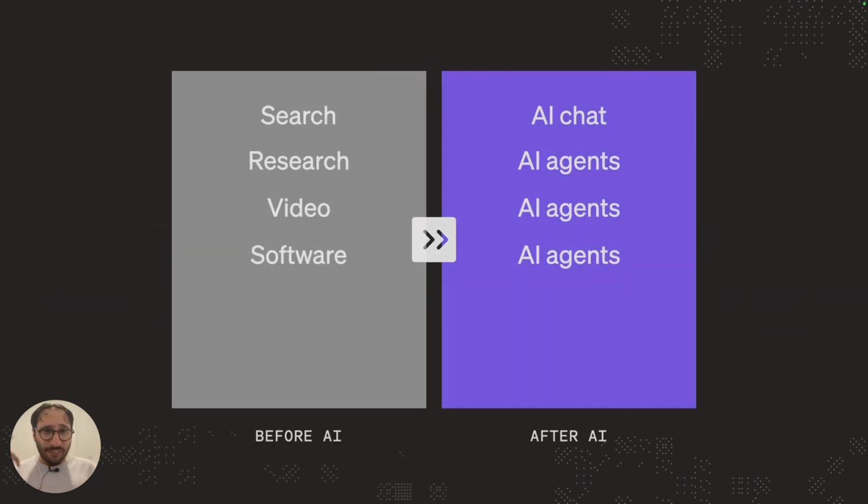So, very quickly, before we get into the demo, the world is changing so quickly. The world is changing beyond our imagination, or at least my imagination. I'm doing most of my search in an AI chatbot. I'm creating AI agents at work to do research for me. Video creation is happening partially through AI agents and developing fast. And even software engineering is somewhat happening through AI agents.